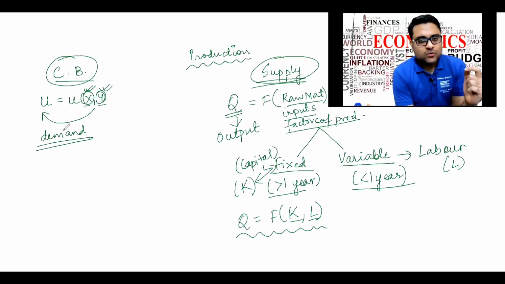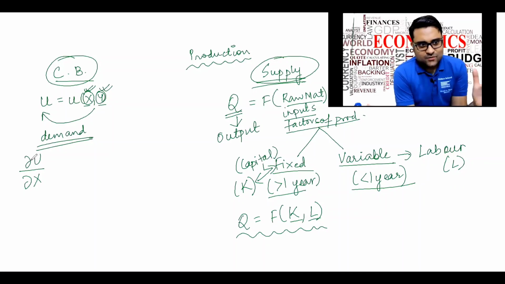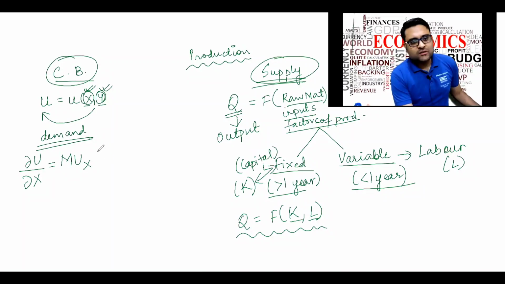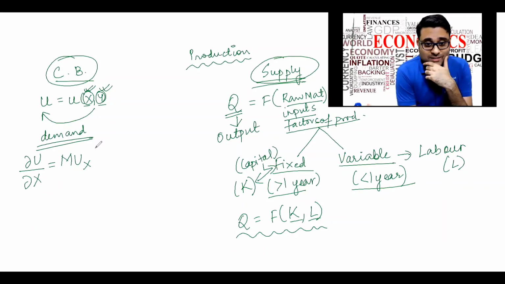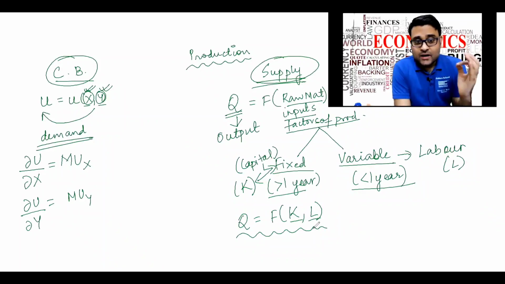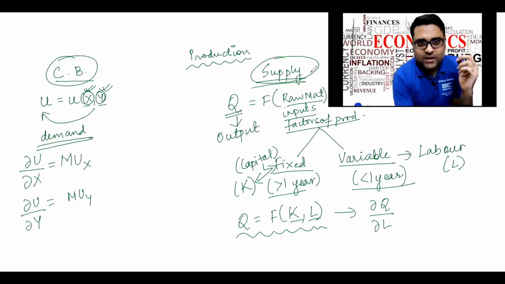In consumer behavior, we had a concept of how much will be the addition to my utility if I increase my X by 1 unit. That was my del U del X, that is MUX, or the marginal utility of X. Similarly, we have the marginal utility of Y. Same concept here on the production side: how much will my output increase if I increase my L by 1 unit?